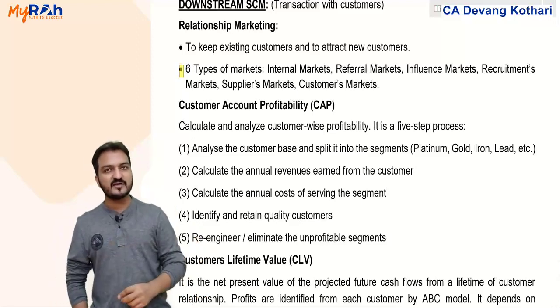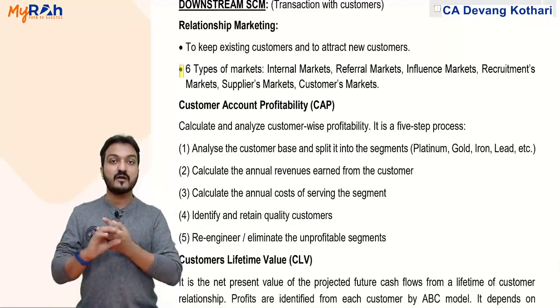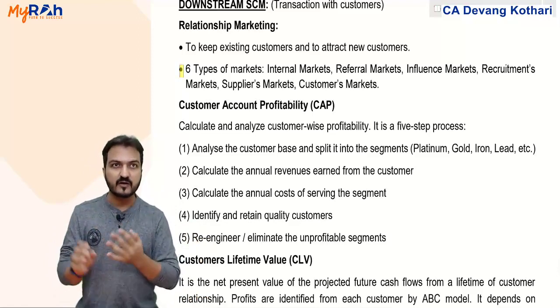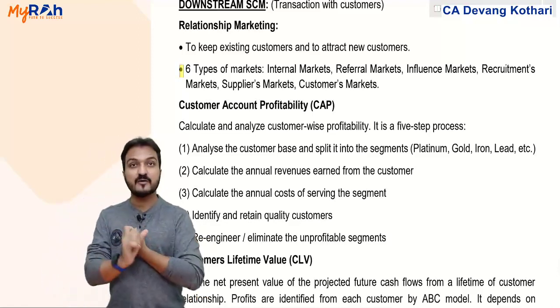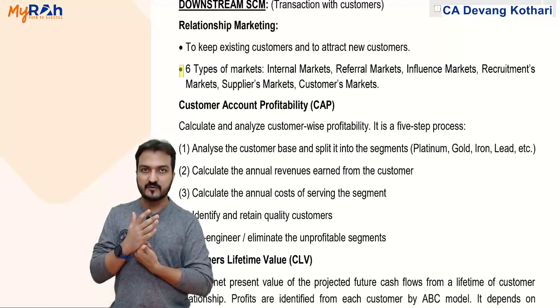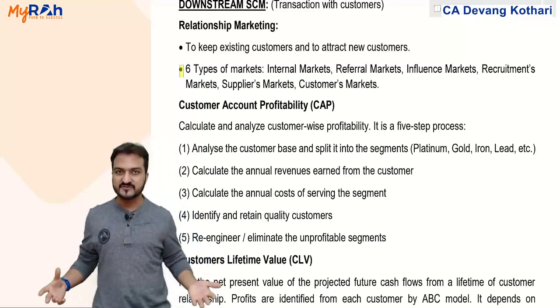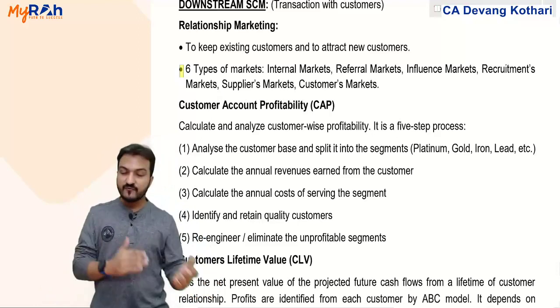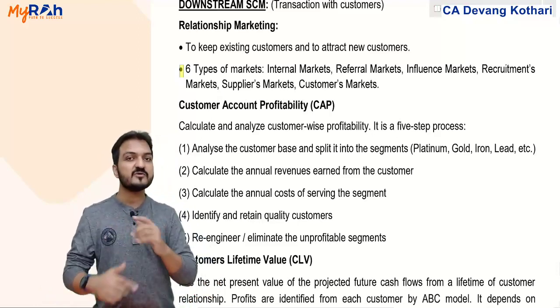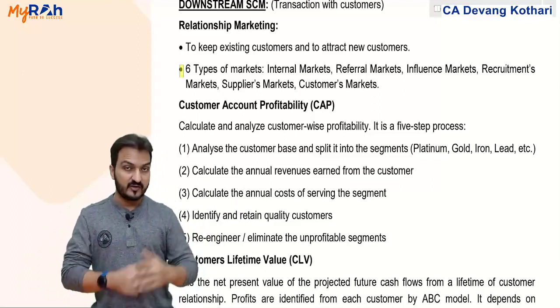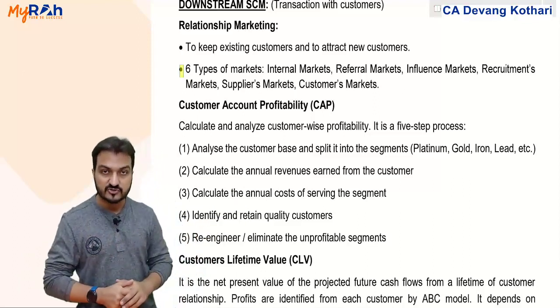6 types of markets that you have: internal market, referral market, influence market, recruitments market, suppliers market, and customers market. Well, internal markets means my employees will be buying my products. I need to satisfy them. Referral markets means my existing customers will refer my products to others. So I need to satisfy those references also.